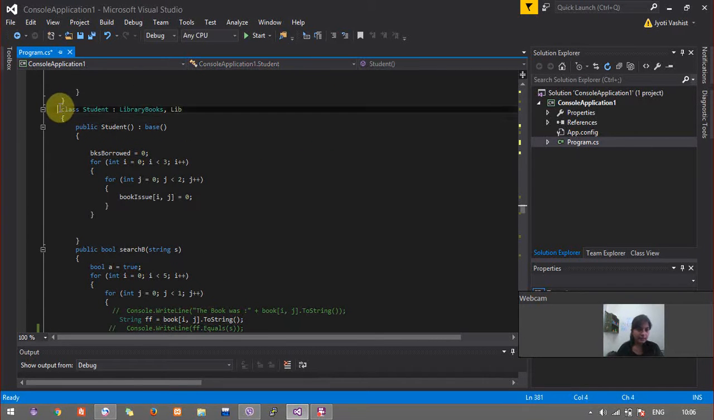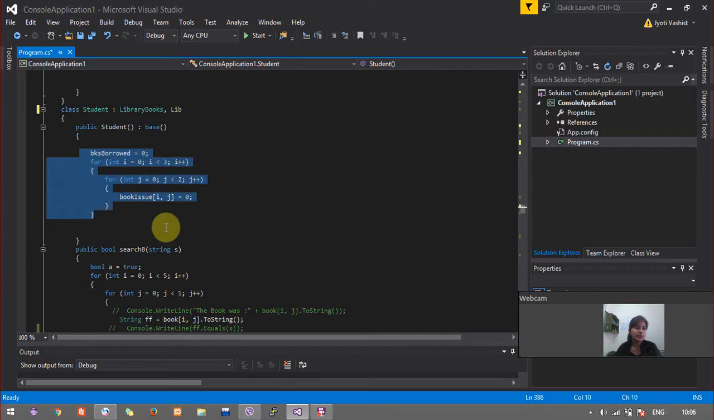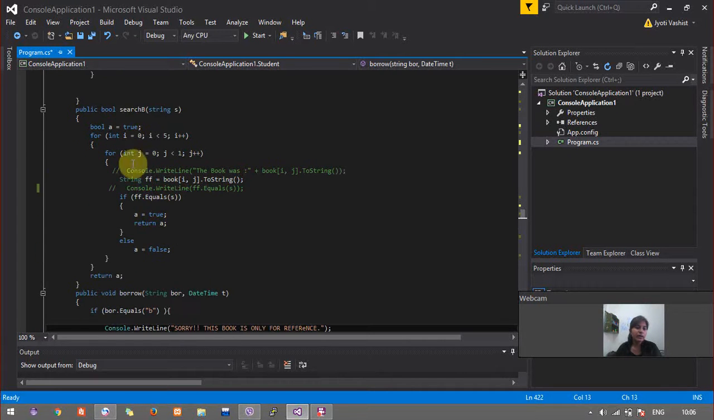And then is the class student. This class student implements the lib interface and inherits the library books. So as we can see, this is the constructor of student class. It firstly calls the base class constructor by using the keyword base, and then initializes its own variable. And then moving on, we'll see the search.